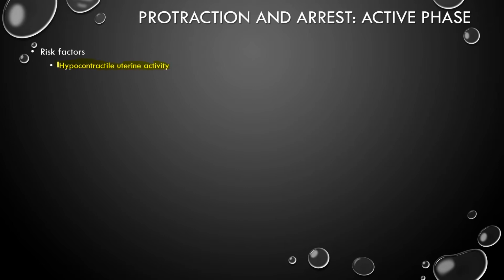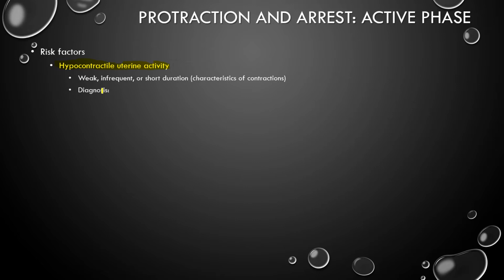Remember we talked about how the uterus contracting is a trigger for cervical dilation and effacement. So if you have poor uterine activity, how are you going to dilate and efface the cervix? You're not. So key indicators: if you have weak, infrequent, or short duration contractions. Good contractions are strong, frequent, and have a pretty prolonged duration. And this will allow for cervical dilation and effacement and progression of the active phase.